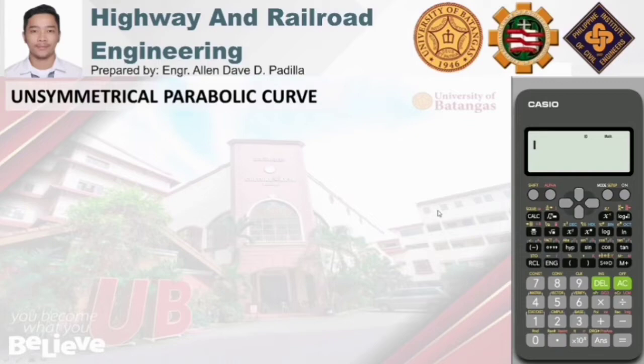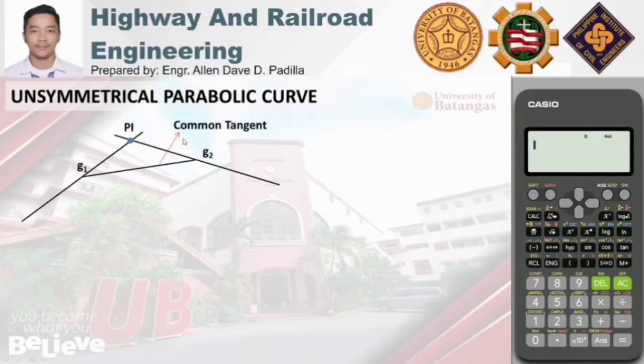So, unsymmetrical parabolic curve. So, ito yung mga elements niya. Still, meron tayong back tangent whose slope is denoted by g sub 1 and that intersects forward tangent with slope denoted by g sub 2. So, ito yung point of intersection denoted by capital PI. So, katulad ng nabanggit ko kanina, meron tayong additional element na gagamitin and that is called the common tangent. And its slope is denoted by g sub 3.